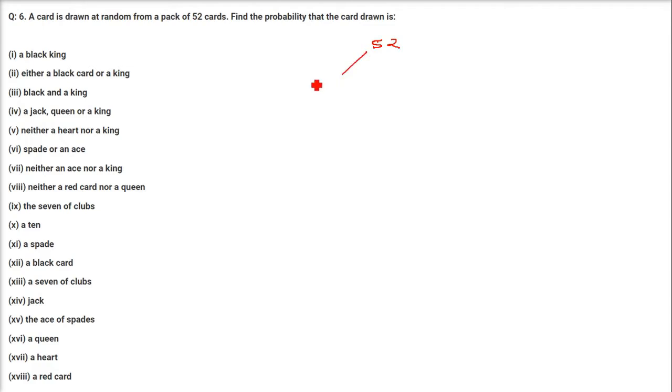In these 52 cards, 26 are black and 26 are red. In this 26, this black, we have 2 suits, S-U-I-T-S, suits. Each has 13 cards. This suit is called spade, club, diamond, hearts. So spade, club, diamond, hearts, like this you see.